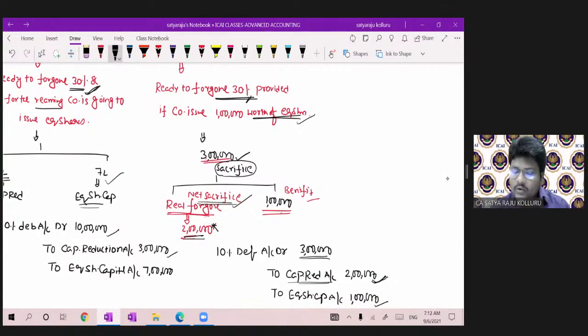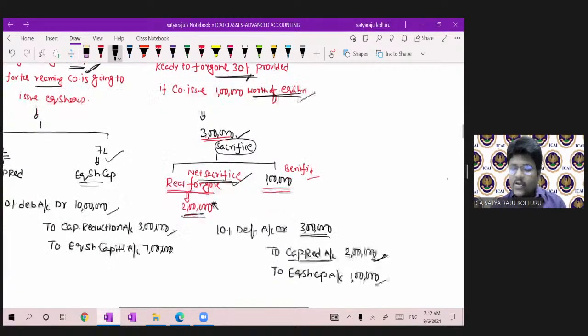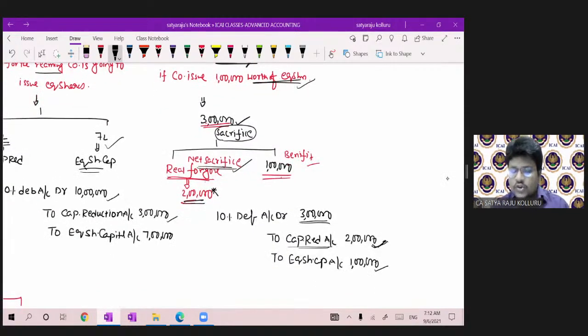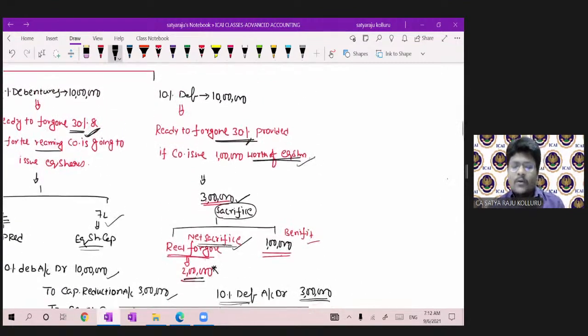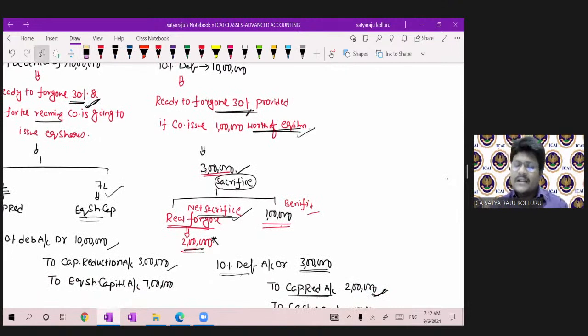That amount only you can transfer to the capital reduction account. The remaining 1 lakh, as a process of sacrifice, they are expecting. That's why you are issuing the equity shares. You should cancel the 10% debentures only for 3 lakhs. Sir, what about the remaining 70%? Still they are continuing as 10% debentures. He is only talking about the 3 lakhs. That is 30% sacrifice only. As a result, they are expecting the 1 lakh. So that's why you have to cancel the debentures for 3 lakhs only.